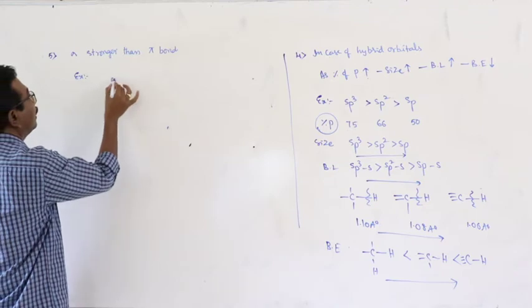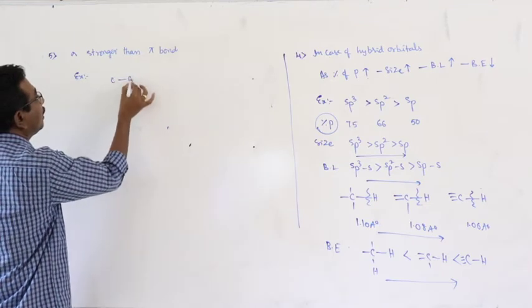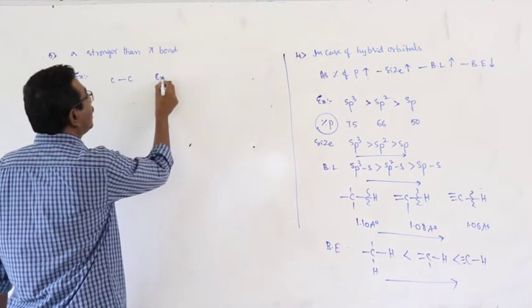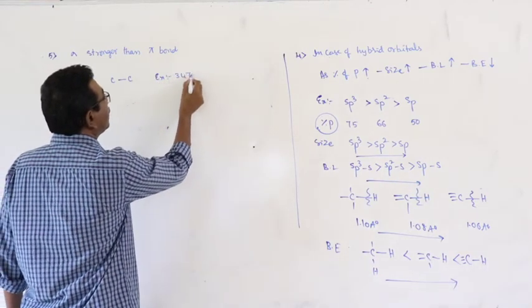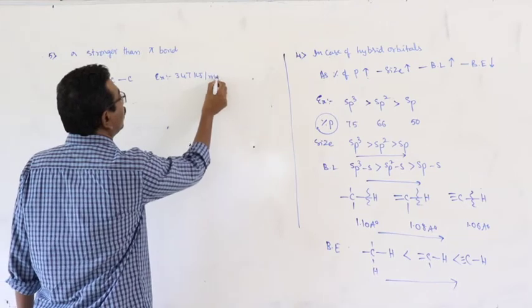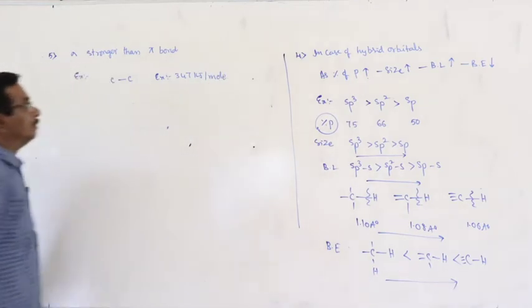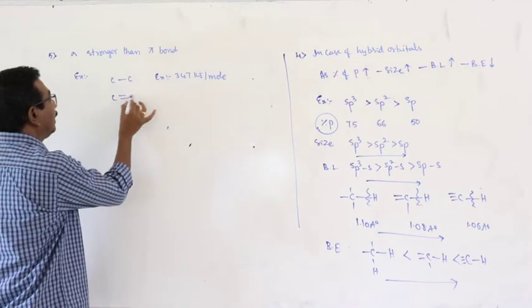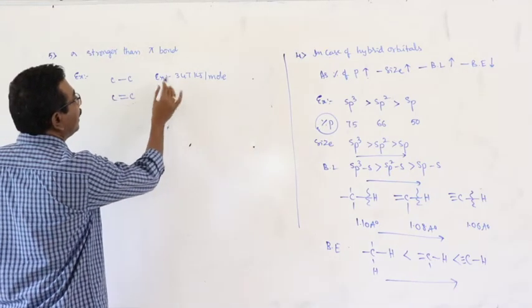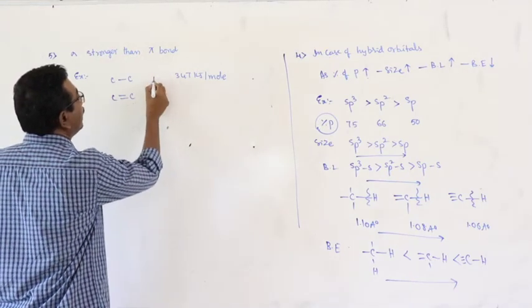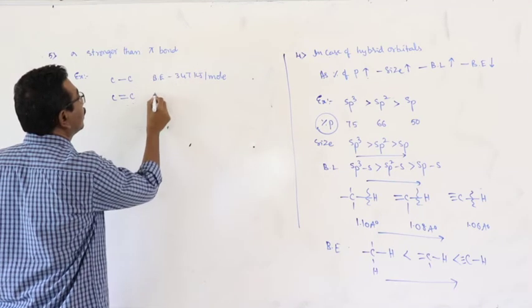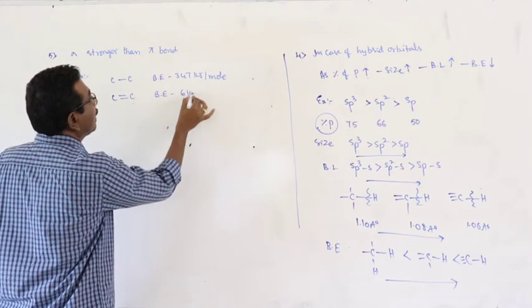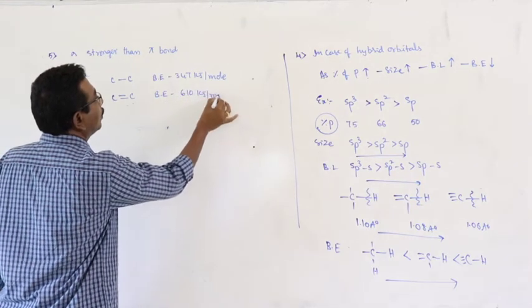Example, C single bond C. Here the bond energy is 347 kilojoule per mole. Next, C double bond C. Here the bond energy is 610 kilojoule per mole.